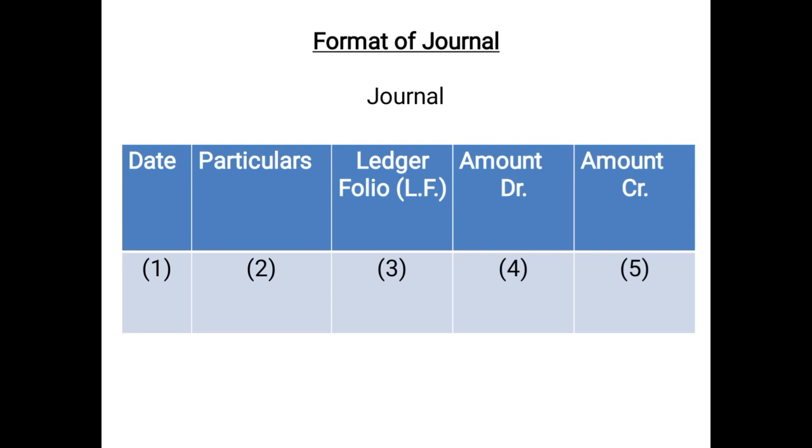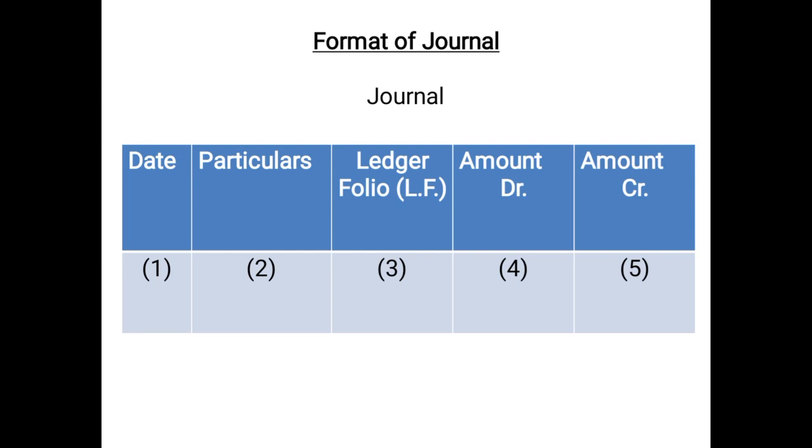The third column is the ledger folio. Folio here means the page number. As a student you don't use this column much, but obviously as an accountant in business, this column is very much used. Basically this column shows that the entry which is posted in the particulars column is posted on which page number in the books of ledger. So the ledger folio column is for that.